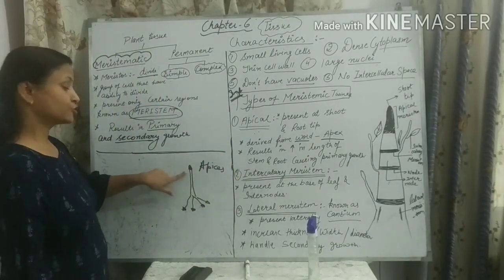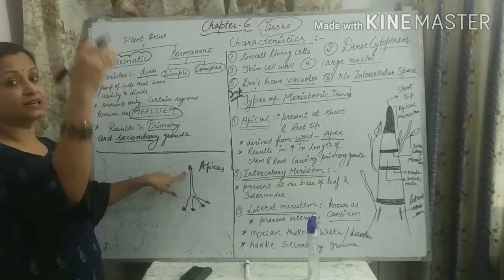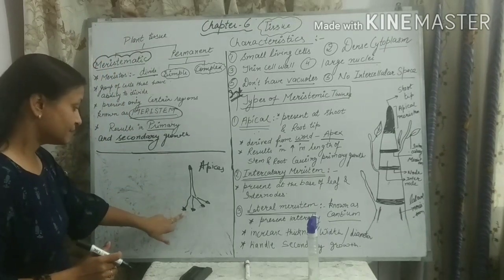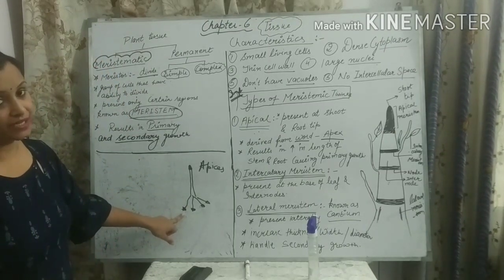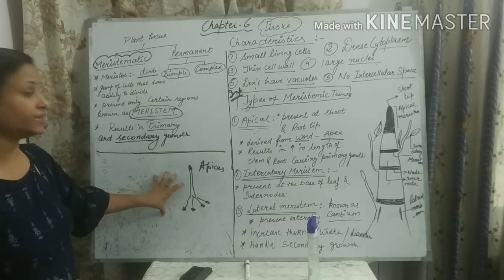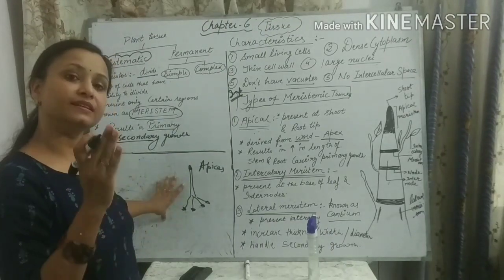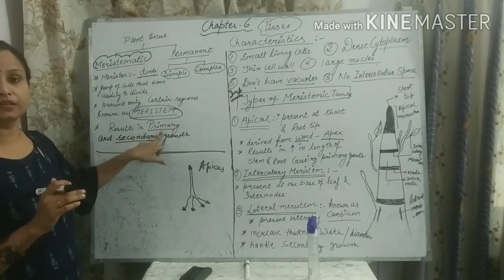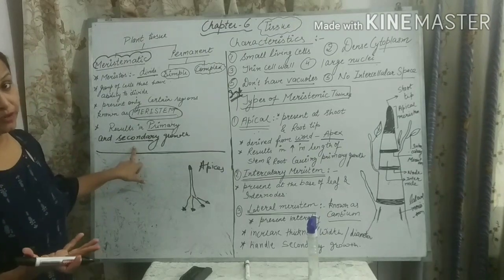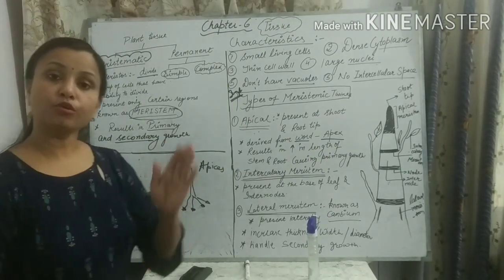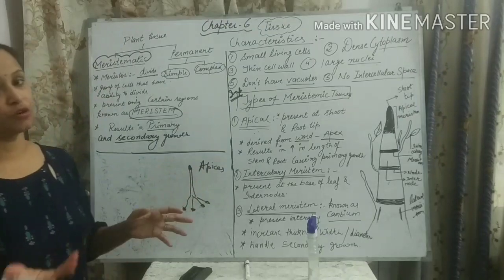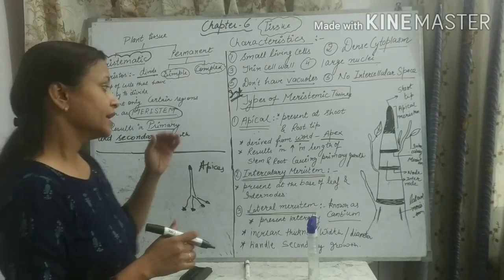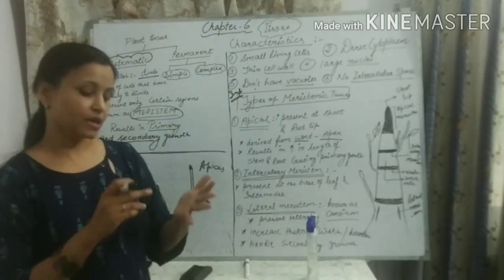As they are present at shoot tip, that means they increase the length of the shoot. Shoot की height increase करेंगे, ठीक है? As they are present on the root tip, so they increase the length of the root also. That means apical meristem generally results in primary growth. I have told you student here that the meristematic tissue primary और secondary दोनों growth में involved होता है. But primary growth means the growth which is present vertically, it is known as primary growth. So apical meristem results in primary growth. It increases the height of the stem or shoot.